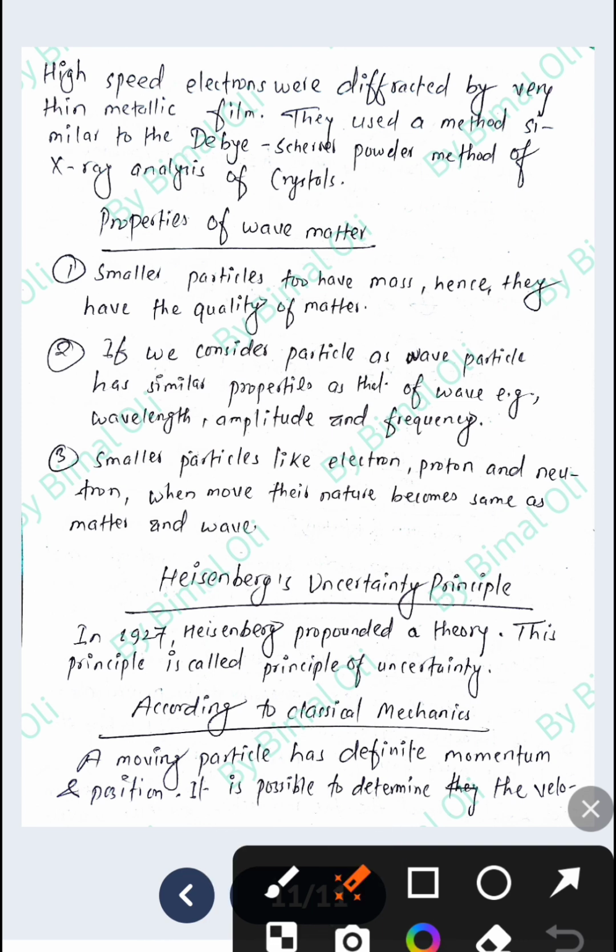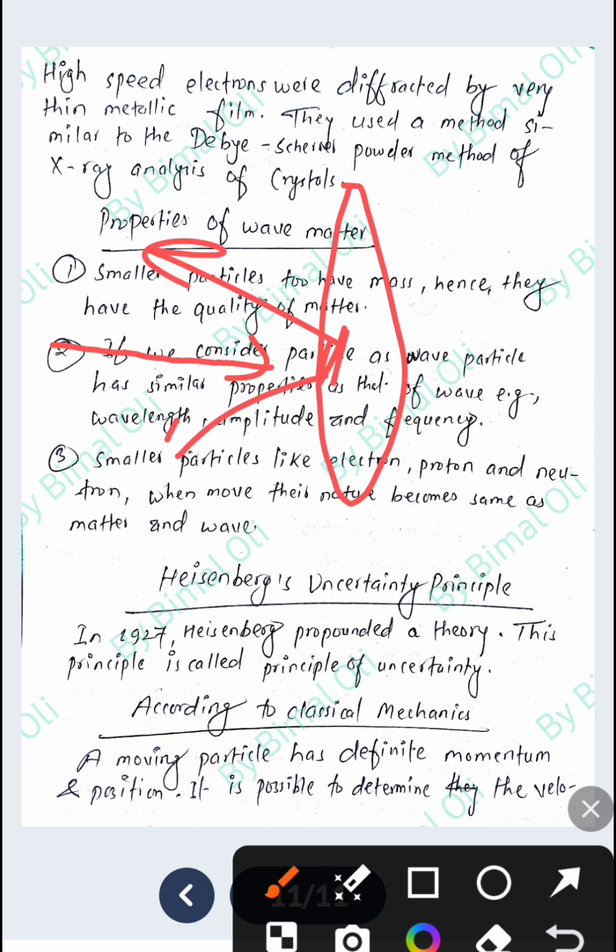What this is trying to say is that this is a thin nickel crystal. When electrons pass from here, they collide here and get scattered and diffracted. This can be verified by X-ray analysis, which is similar to the Debye-Scherrer powder method.